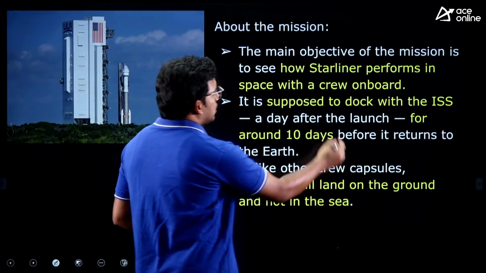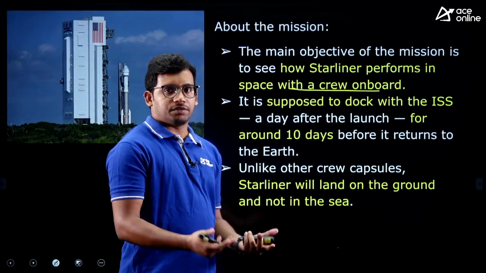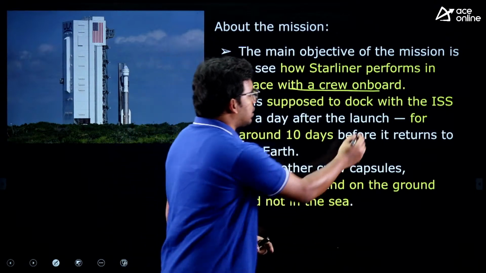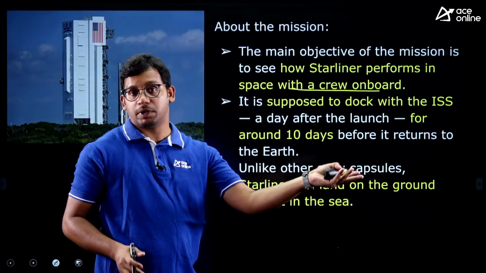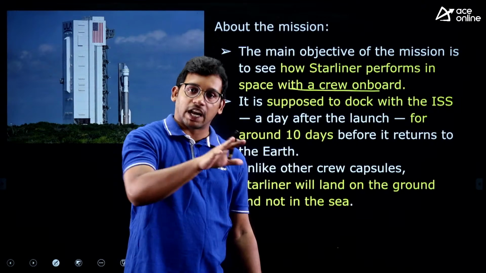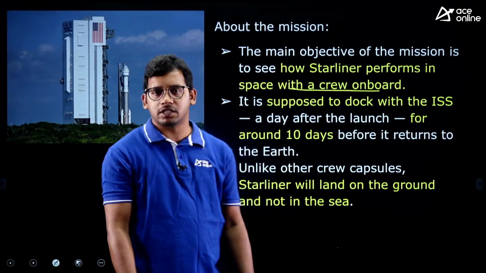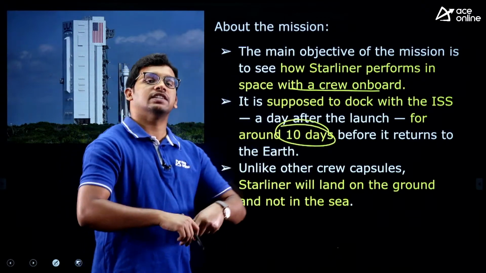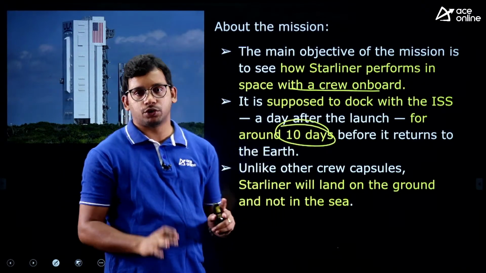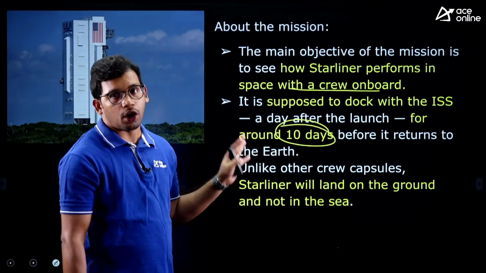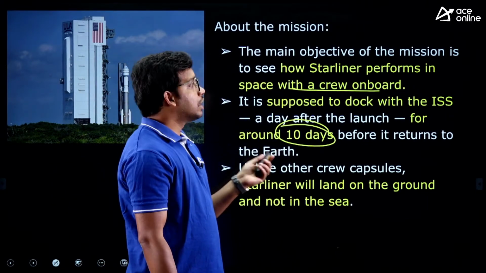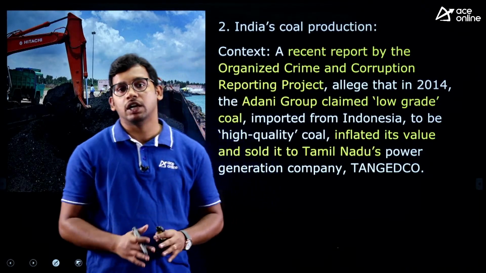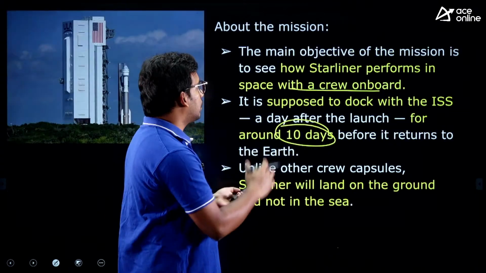About the mission, the aim is to board the crew, as we have already discussed. It is to board the International Space Station, a space where satellites can be launched and tested for different purposes. It will stay in space for 10 days. So it is testing itself, whether it has the capacity to launch the crew in space. That is the objective you need to remember, right? That failed and they are planning to relaunch again. That is about the Starliner's crew mission, right?